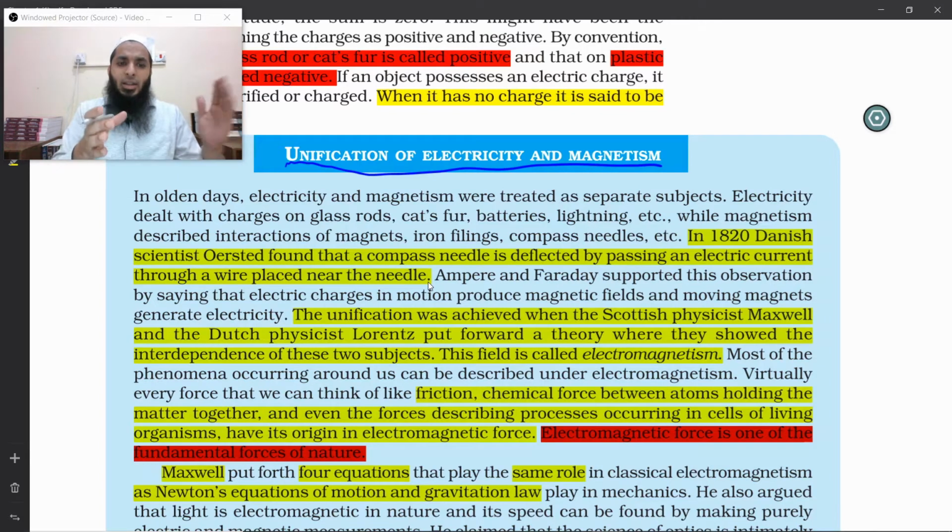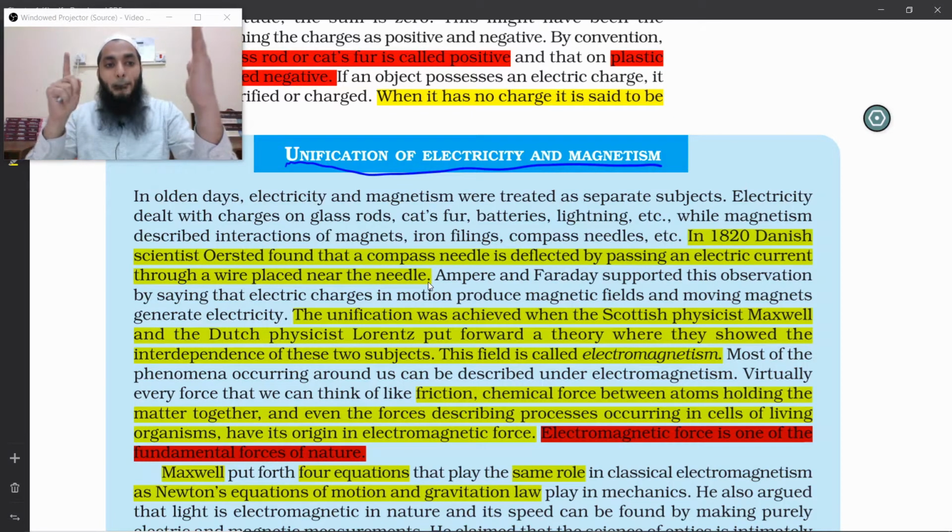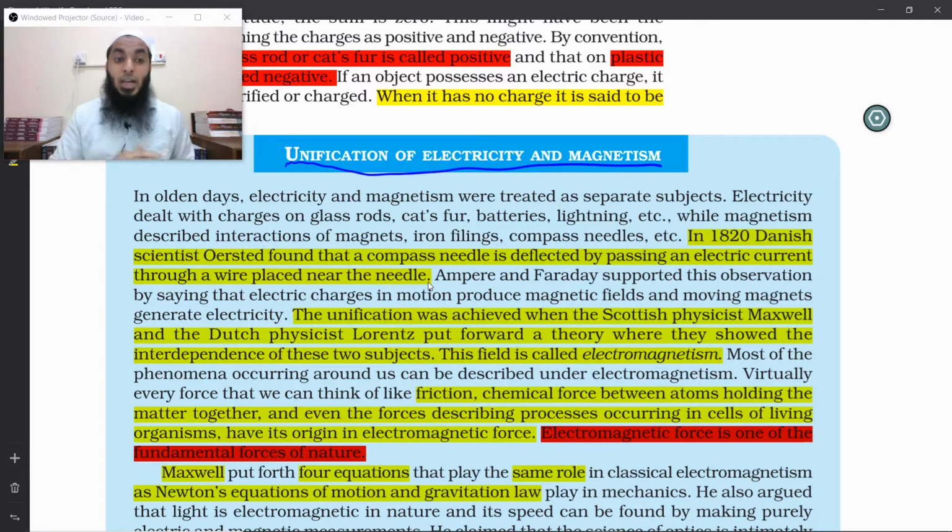Now it is clear that compass needle is a magnet, and if magnet is deflected without any contact, it's clearly the magnetic force. So electric wire is producing a magnetic force on the magnetic needle. It clearly indicates that the electric wire is producing a magnetic field. So that led to the starting that electricity is linked with magnetism somehow.